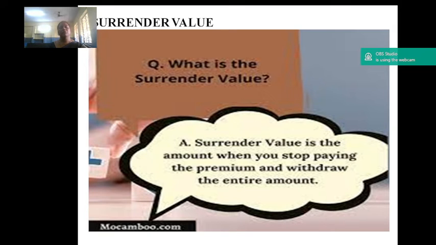Next, we will see the important term called surrender value. While taking insurance, this term we will hear in many ways, that is surrender value. The surrender value is the cash value of the policy which is payable to the policy holder if he decides to terminate the contract.